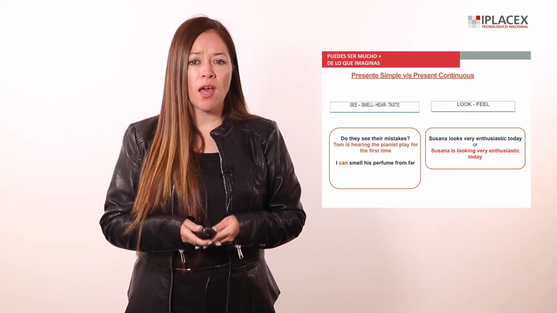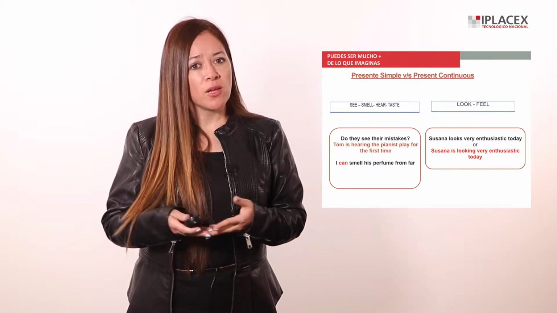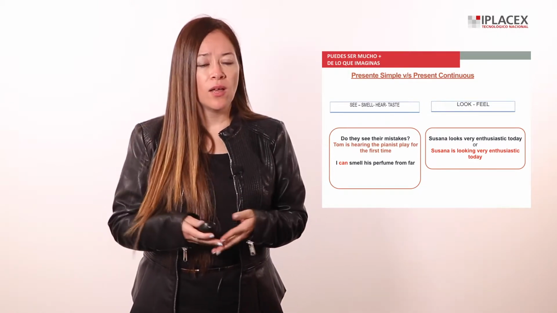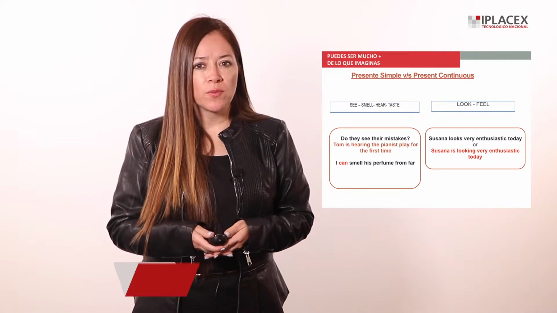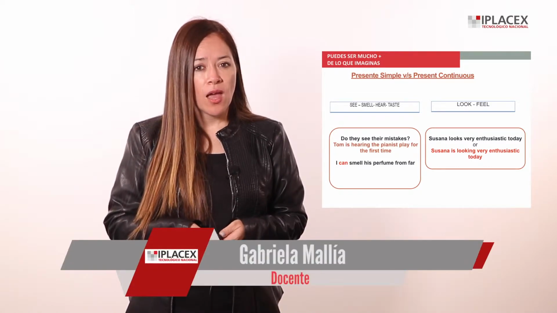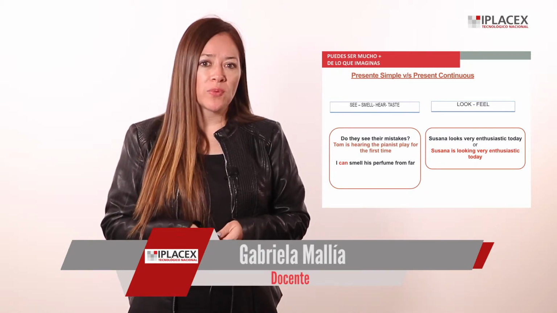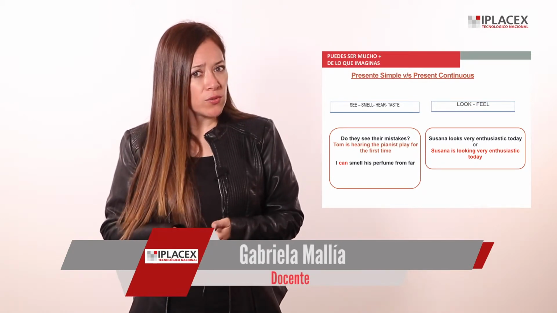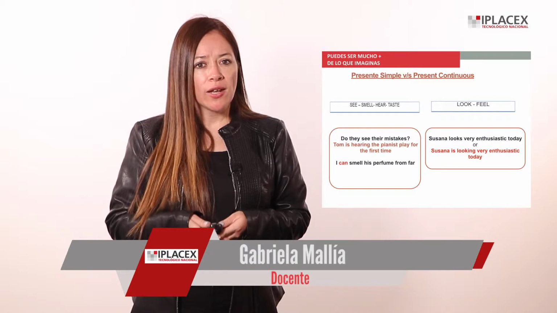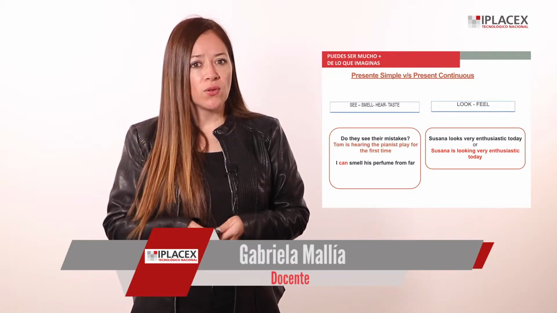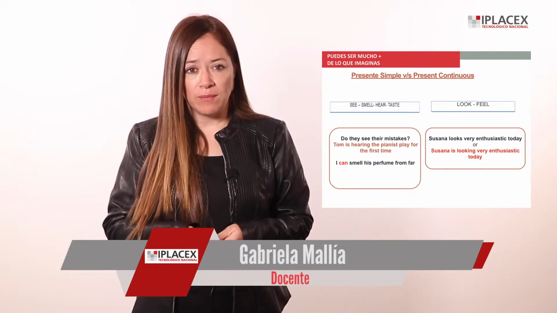However, we usually use can plus see, smell, hear, and taste. Example, I can smell his perfume from far. And with the verbs look and feel, you can use present simple or present continuous. Example, Susanna looks very enthusiastic today, or Susanna is looking very enthusiastic today.